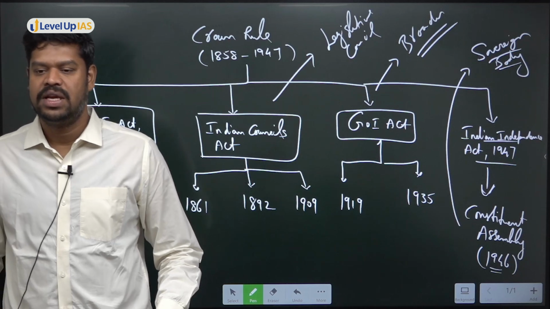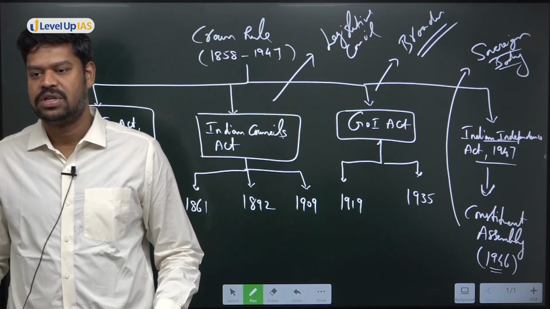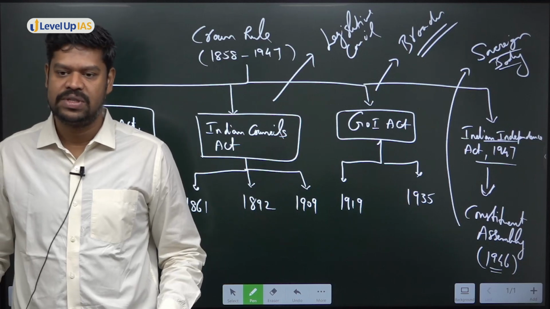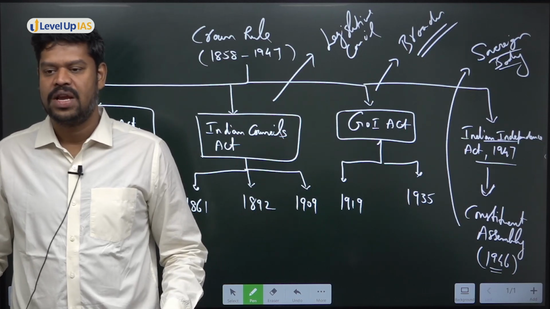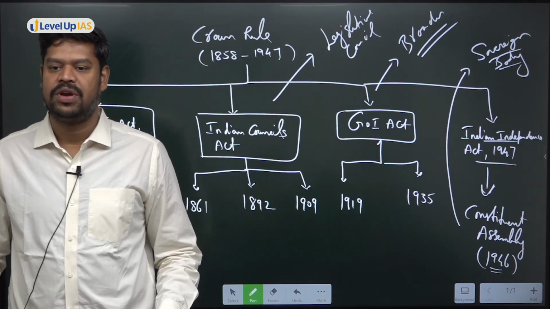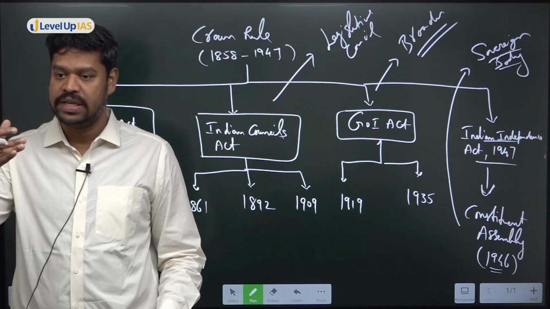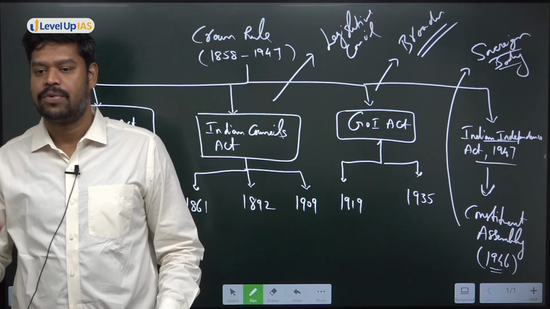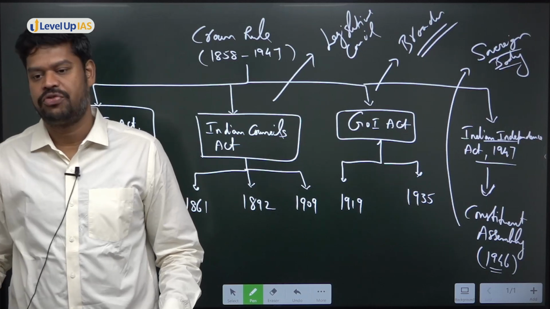But however, even after the independence in 1947, do you know based on which law the Government of India was administered? Government of India Act 1935, because the Constituent Assembly was in the process of making the law. The Constituent Assembly of India was in the process of drafting the Constitution of India.